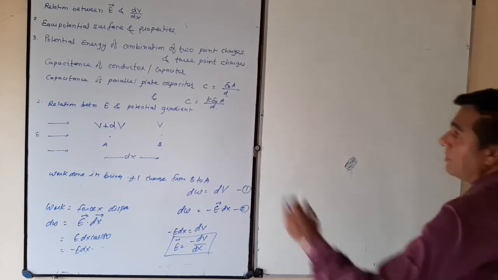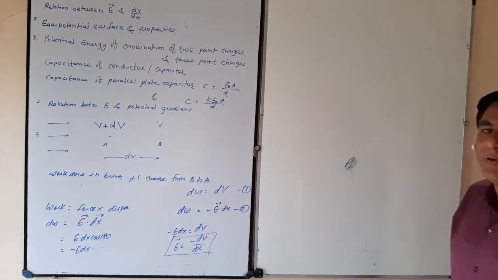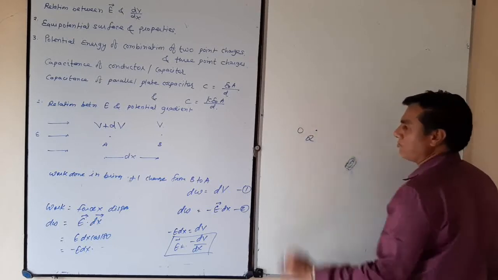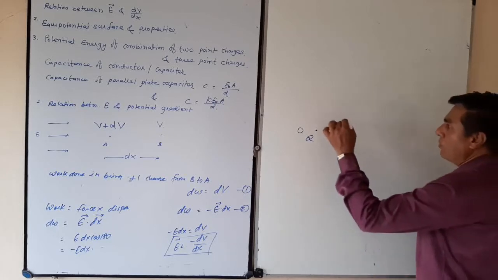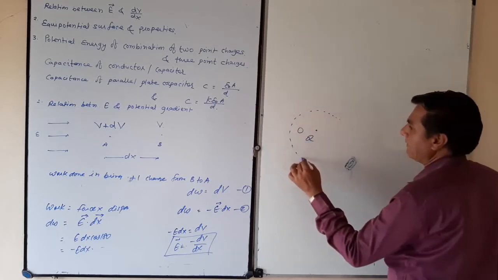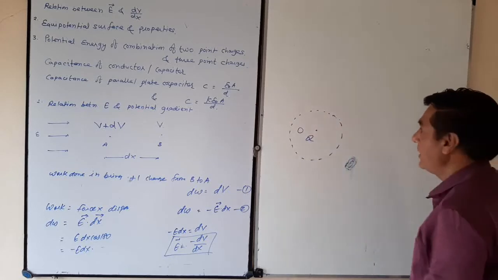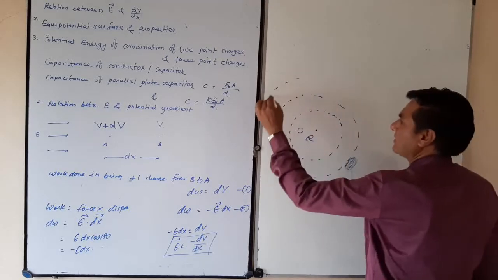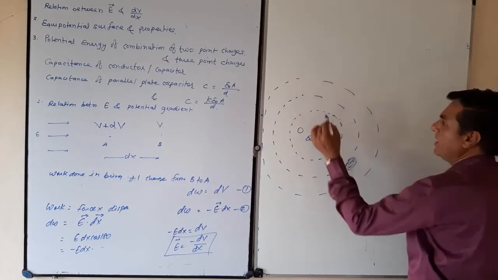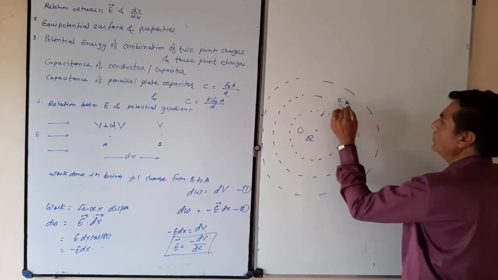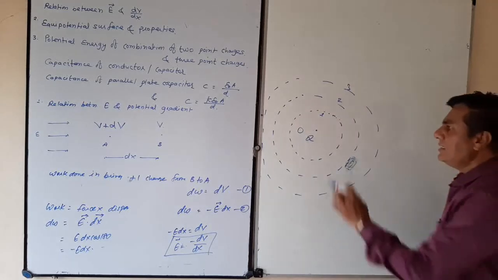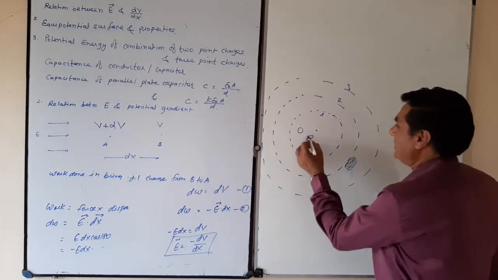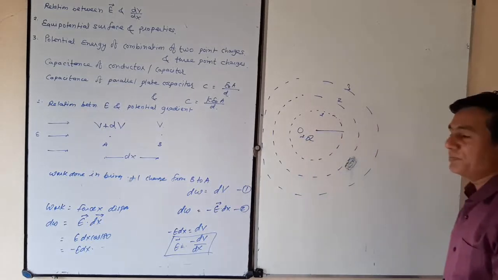Now, point 2, equipotential surface and its properties. Let us take plus q coulomb of charge at point O. Now, taking it as center, we draw many concentric spherical surfaces. It is spherical surface 1, it is 2, and it is 3. Point Q is a point charge, plus Q is the point charge, and R1 is the radius of spherical surface 1.